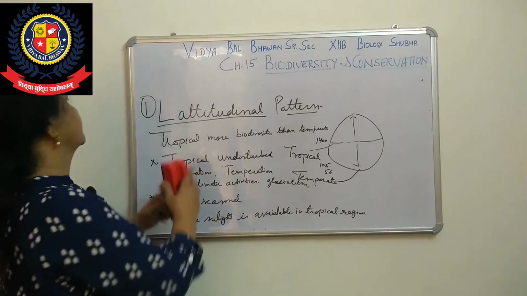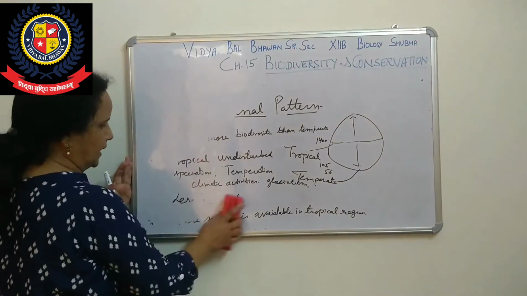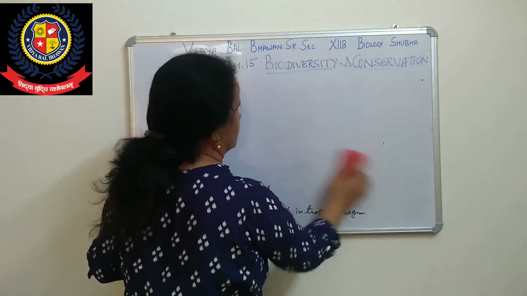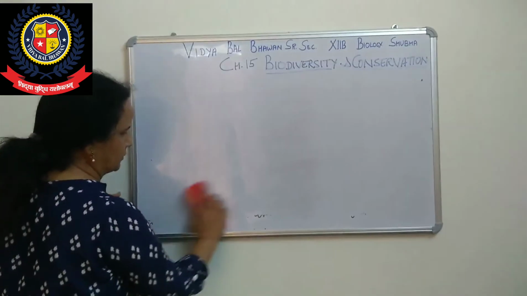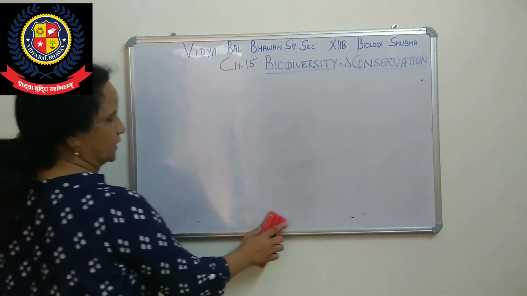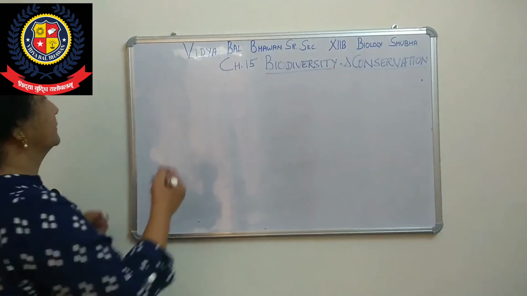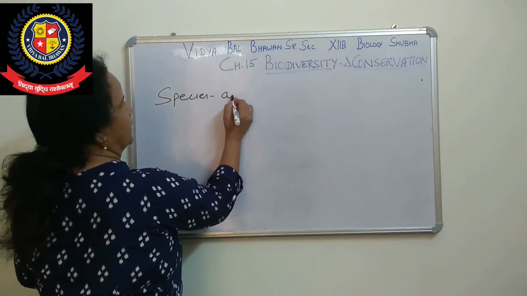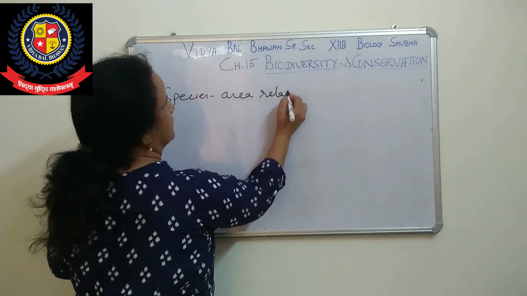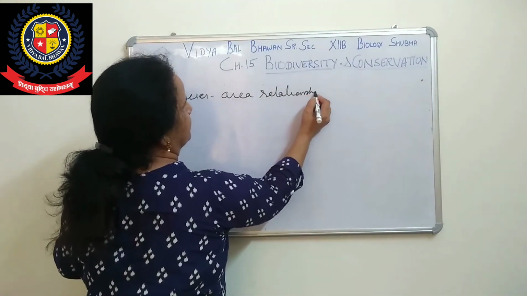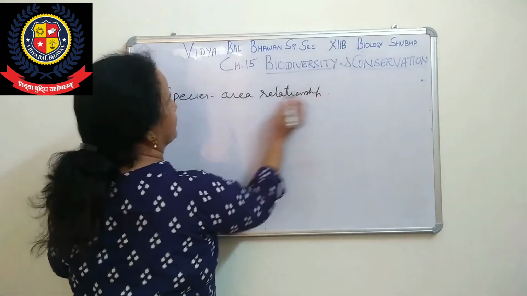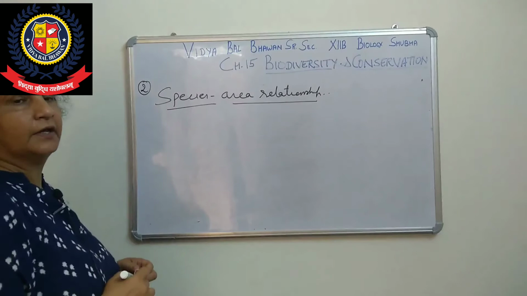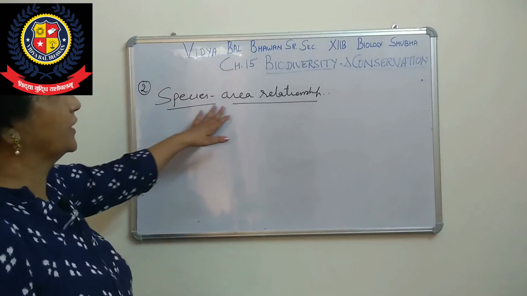Species area relationship means that one biologist, Alexander von Humboldt, gave a formula for the species area. The second pattern is the species area relationship. So the first one is the latitudinal pattern, and the second one is the species area relationship.